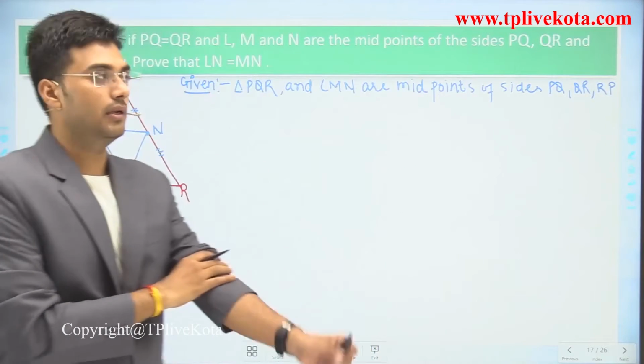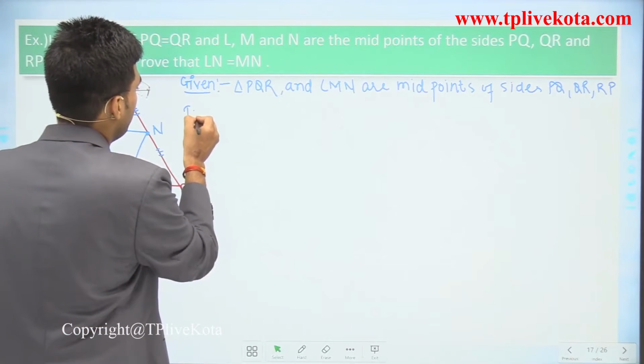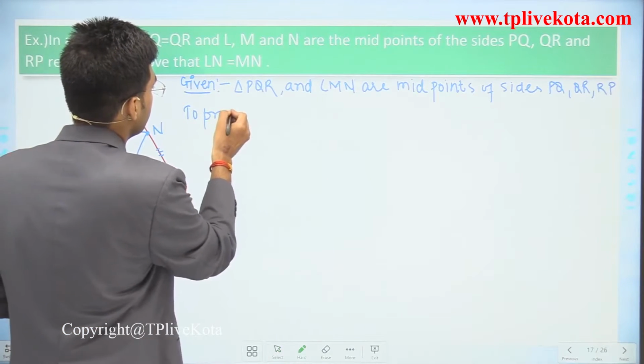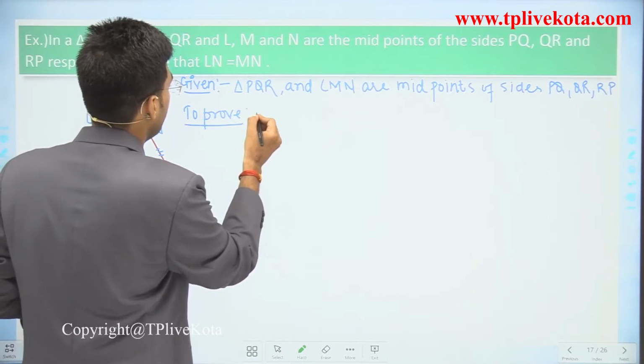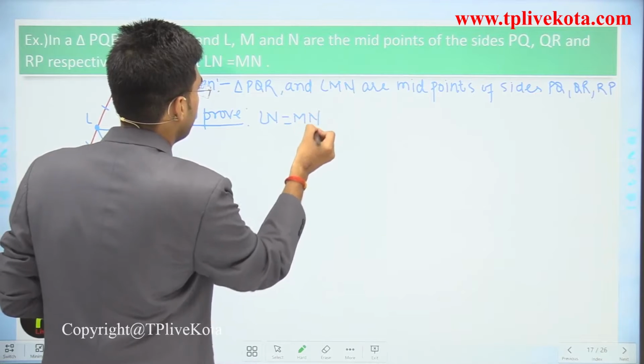Clear? Now we have to prove that LN is equal to MN.